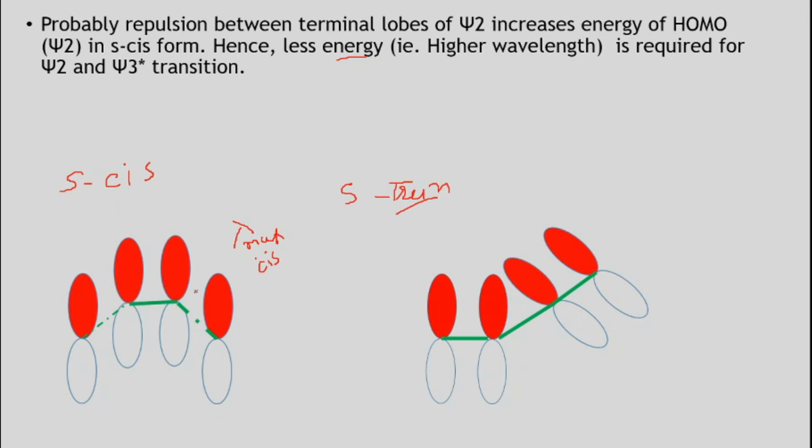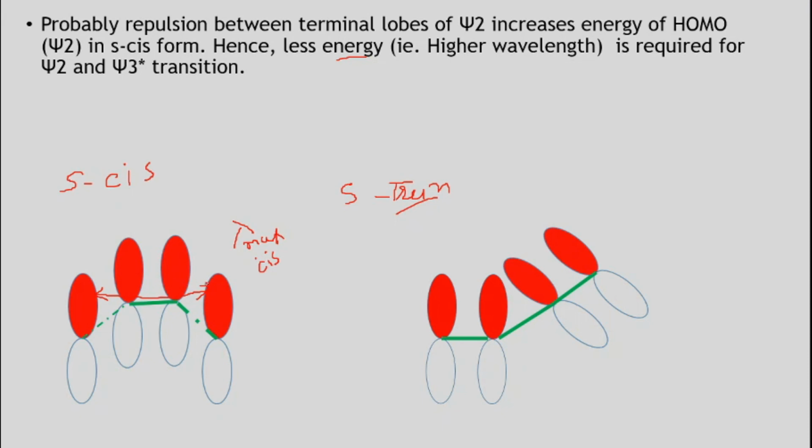Here these two lobes are very close, so delocalization occurs, or we can say the energy increases, and we require less energy for the migration. Why? Because repulsion is there.